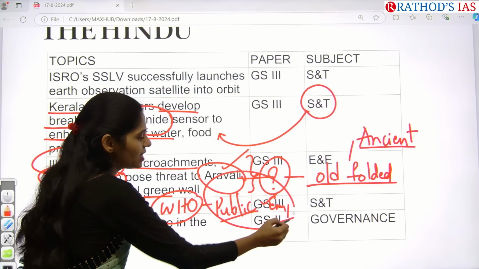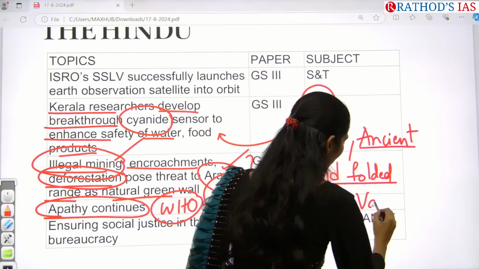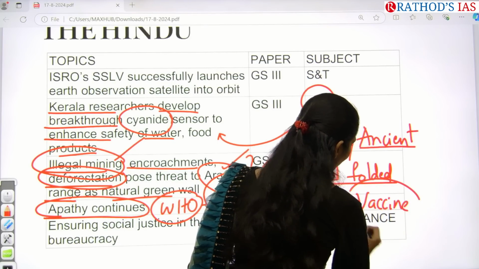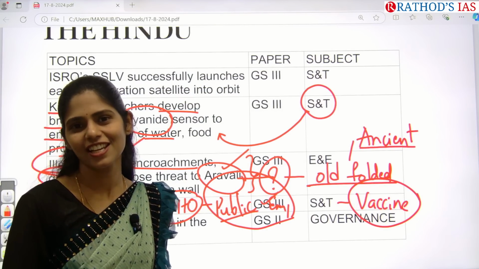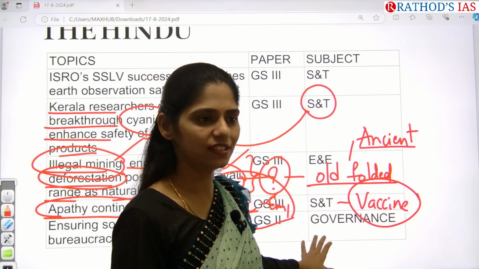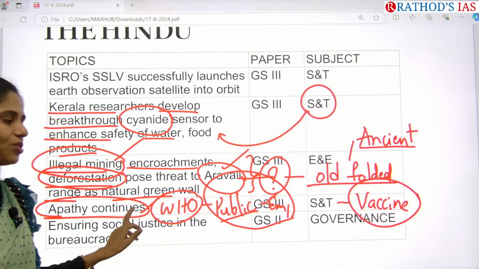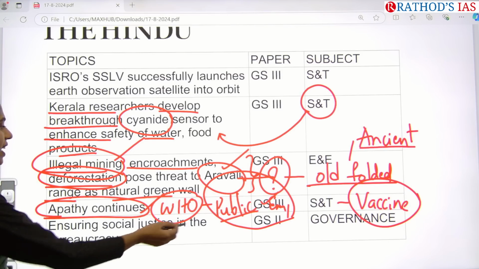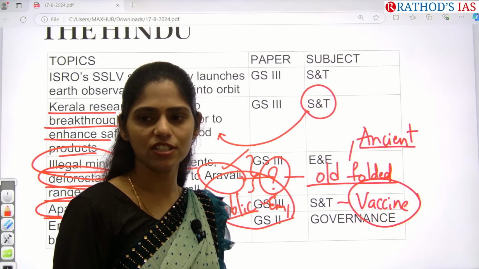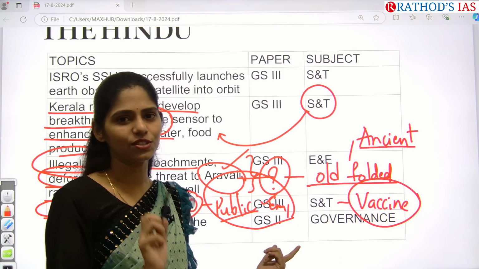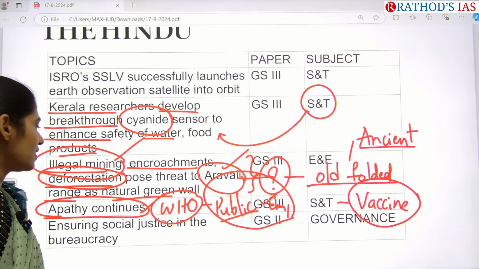Even though WHO declared it a public emergency, it is not getting proper vaccines. The problem here is that mpox is a vaccine preventable disease, yet there is no proper supply of vaccines, and that is leading to the rise of cases in Africa. So it is very important. You have to know some facts regarding this mpox and which strain is now spreading. There are two types of strains. One is 1 and the next one is 2. Which strain is very lethal now? You have to see the data.